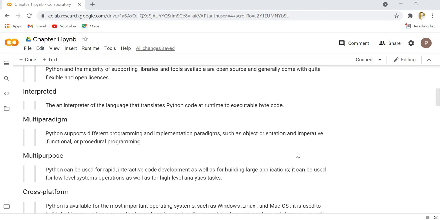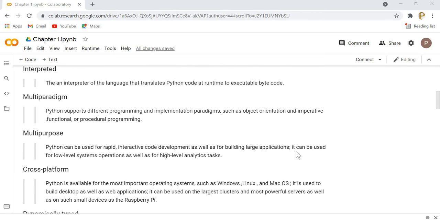Similarly, multi-purpose. Python can be used to develop very large applications as well as small applications. Python supports very rapid and interactive code development. It can be used for low level system operations as well as high level analytics tasks. So you can develop low level software as well as high level software by using the Python programming language.